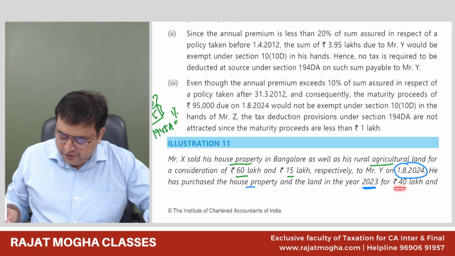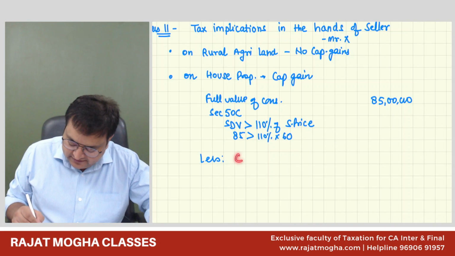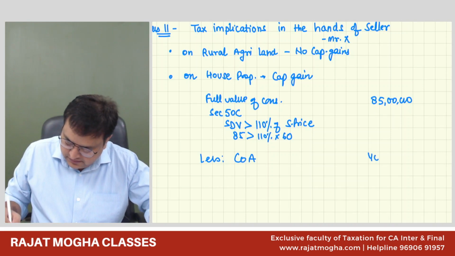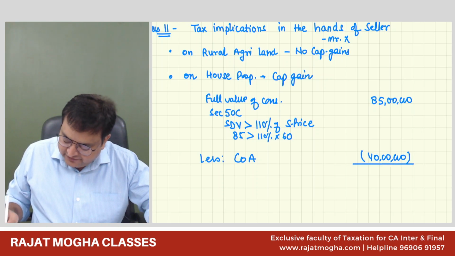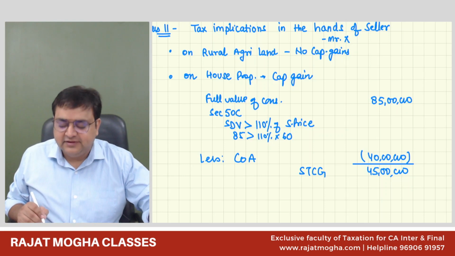So 40 lakh rupees is his purchase price. So cost of acquisition is 40 lakh. There is no expenses on transfer. There is no improvement. So 45 lakh is the short-term capital gain in the hands of the seller.